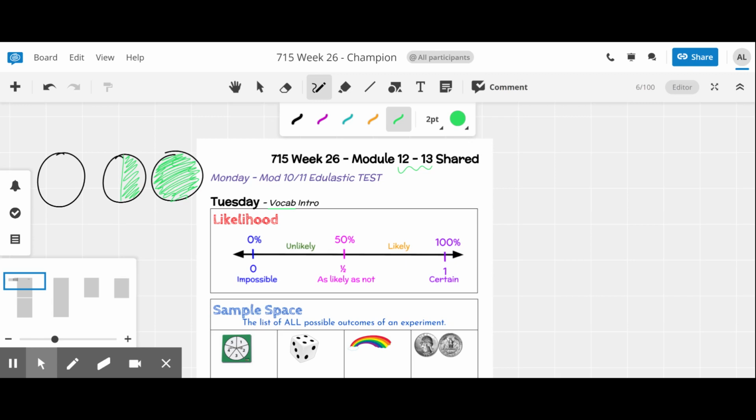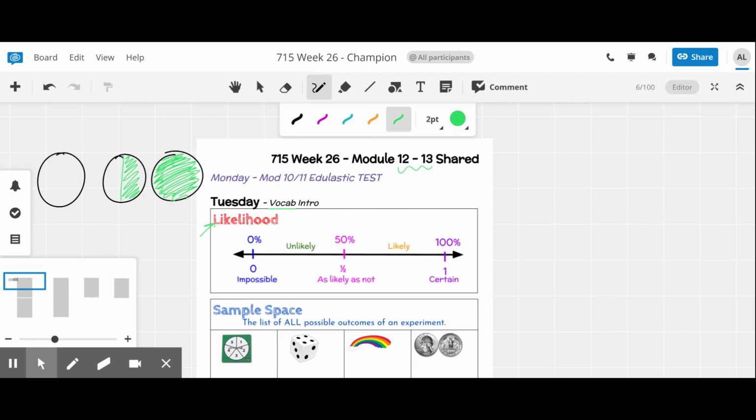For likelihood, when you hear this word, you think how likely or how much in favor am I of winning something, of rolling a certain number, of spinning a spinner and landing on a certain amount. And likelihoods can be put onto a number line.